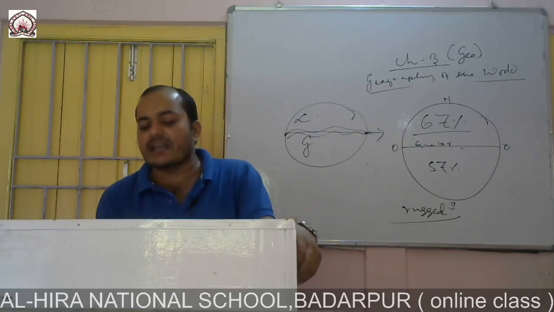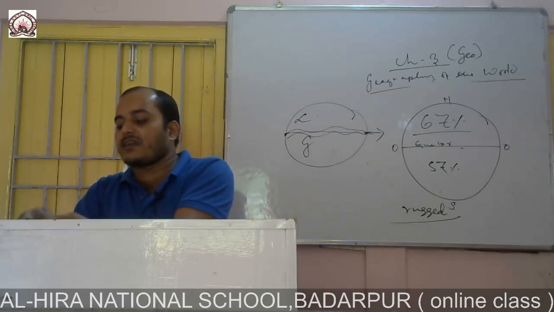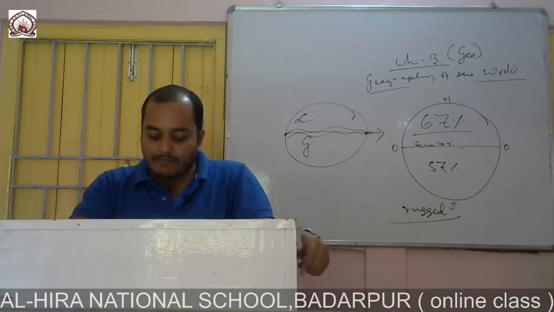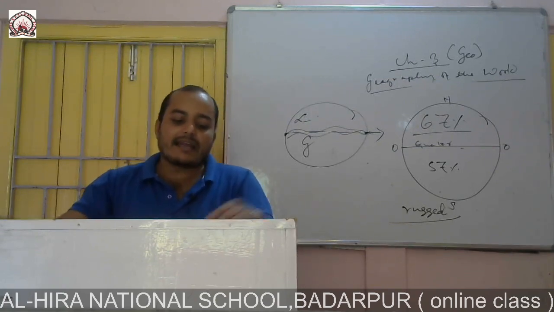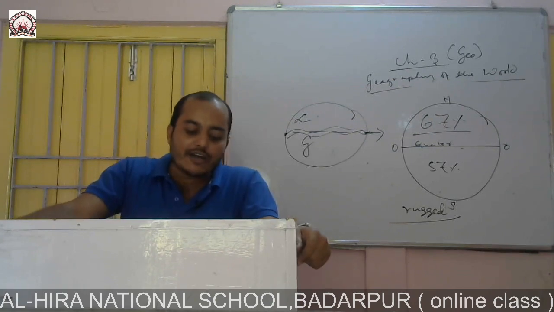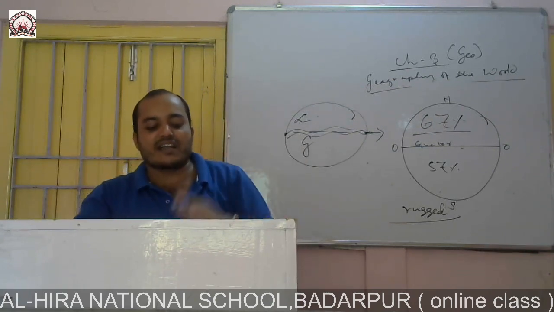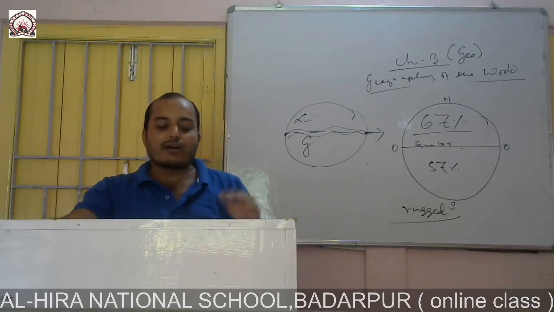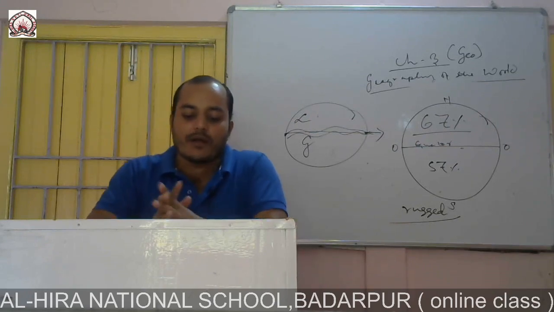The average depth of the oceanic floor is 4000 meter. One by one we will discuss the different oceans, and in your book there is one diagram about the coastal area, the continental shelf, continental slope and the continental rise. You see this once in your book.